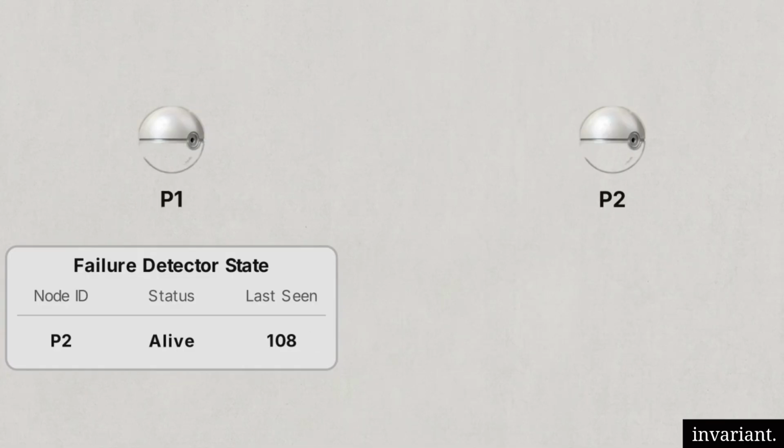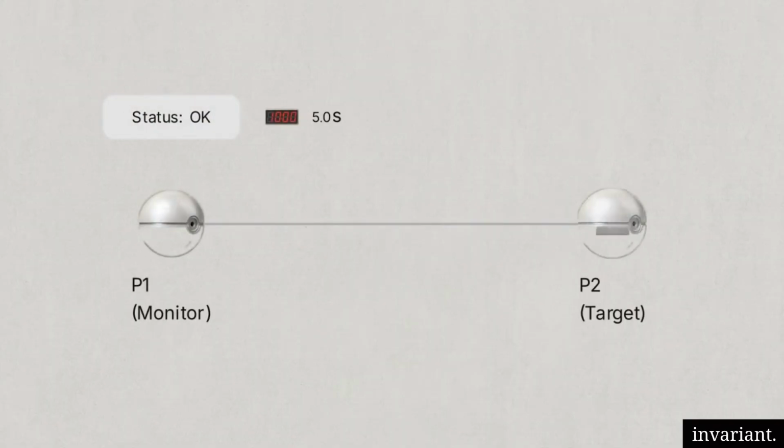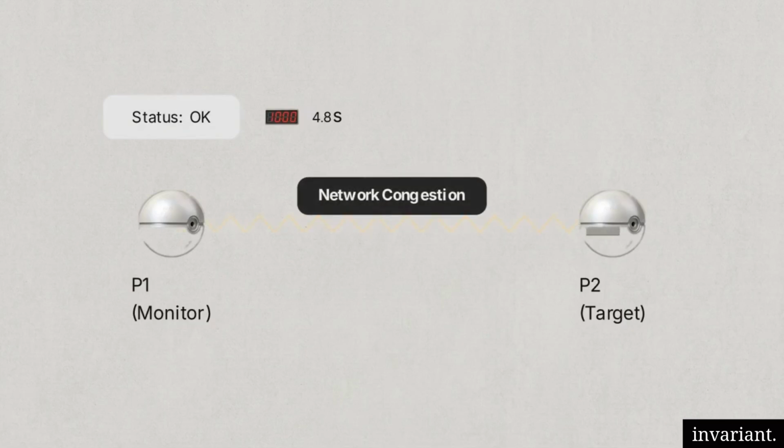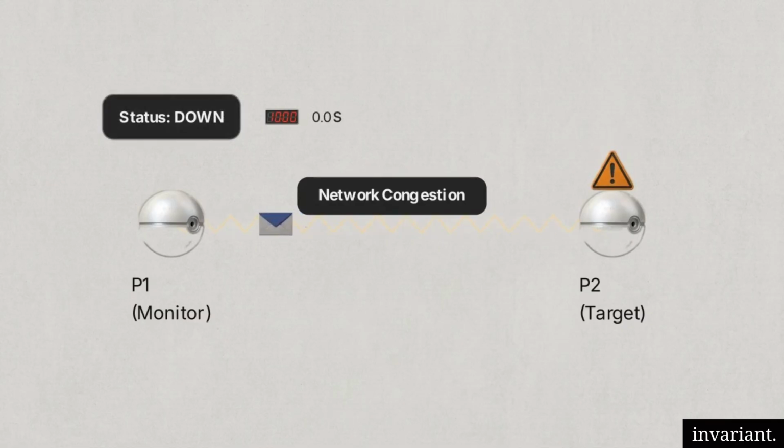Nodes use these continuous responses to maintain local lists of alive, dead, and suspected processes, updating the timestamp with every successful ping. The critical vulnerability here is the reliance on a fixed time deadline. The precision depends entirely on selecting the perfect timeout interval for the network. Consider a state where the network is slow, but the nodes are intact. An acknowledgement from P2 travels incredibly slowly, arriving long after the predefined timeout period has expired, and after P1 has already sent its next message.